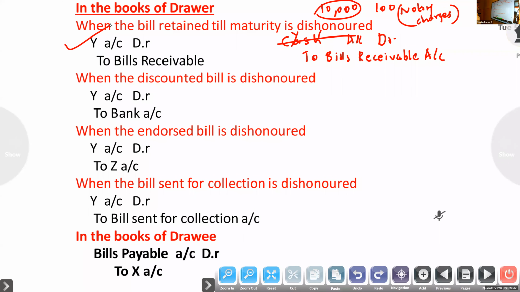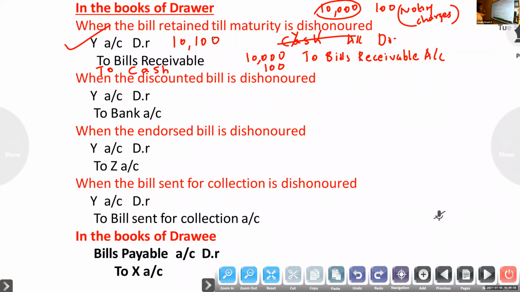If noting charge is there, together I am writing, and the other is separate, to cash. How to write the amount? Bill amount 10,000, noting charge 100, so 10,100. So you can write now.